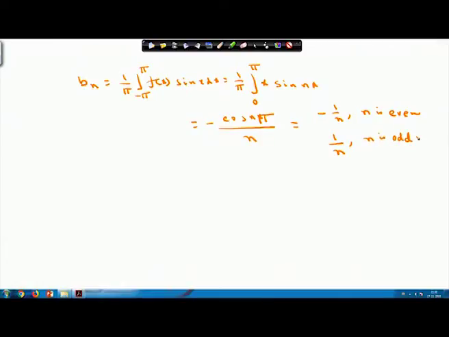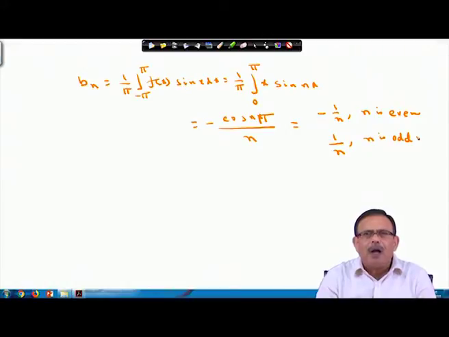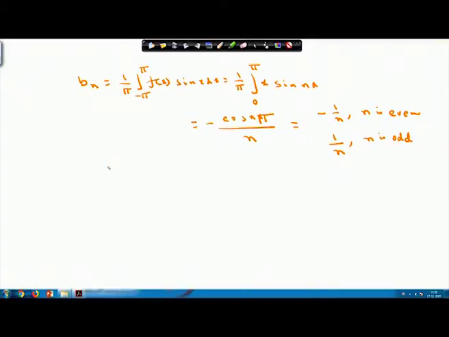So, please note that depending upon even or odd, the sin n pi value and cos n pi value change. Accordingly, we have to write down what the value of b n and a n is whenever n is even or odd. So, we obtain the value of a naught, a n and b n. Now you can write down the series f x equals a naught by 2. Your a naught was pi by 2, so it will be pi by 4 minus 2 by pi into, for a n it is 0 whenever n is even, so only odd terms will be there.